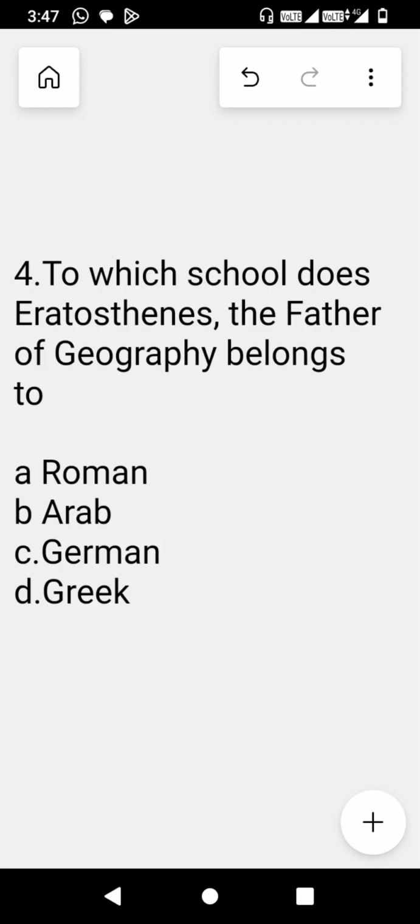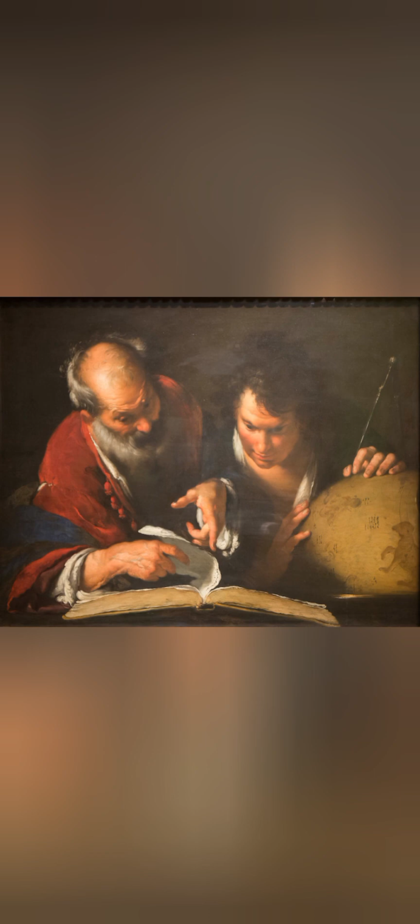They are basically countries. The fourth question is, to which school does Eratosthenes, the father of geography, belong to? The options are A. Roman, B. Arab, C. German, and D. Greek. So Eratosthenes was an ancient Greek astronomer and mathematician, geographer, and scholar.